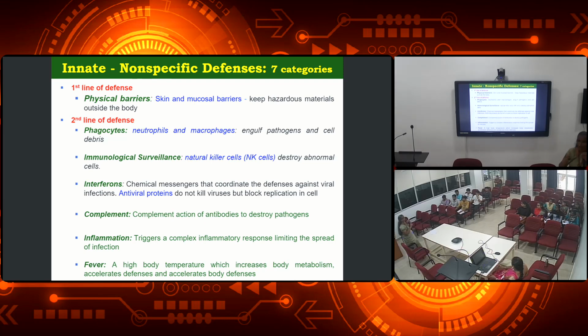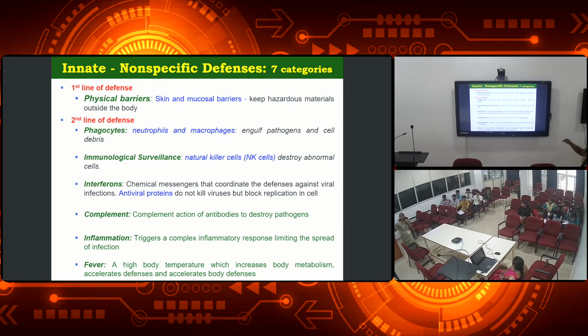So those antibodies will fight against the pathogens, or it will lyse out. Apart from that, even our stomach has HCl, hydrochloric acid, that will also lyse out the pathogens, right? Because the pathogens cannot survive in the acid. Okay, so these are all called the primary defense mechanism, or the first line of defense.